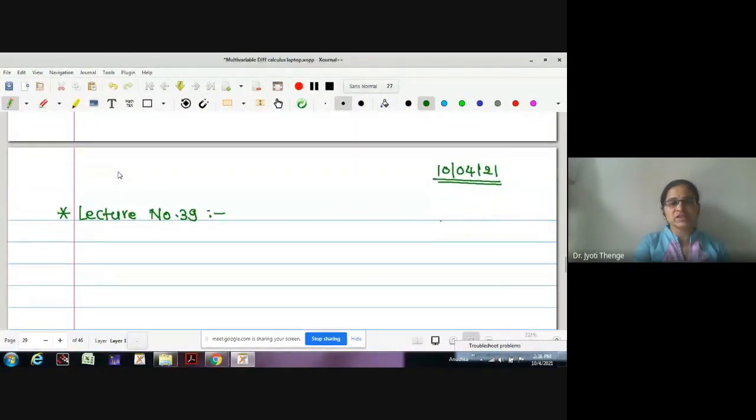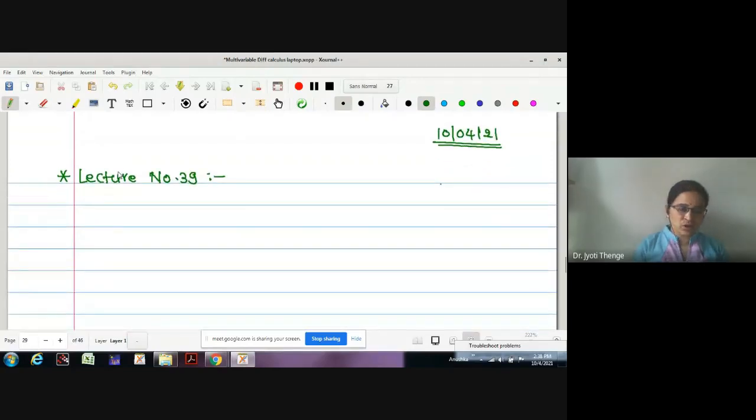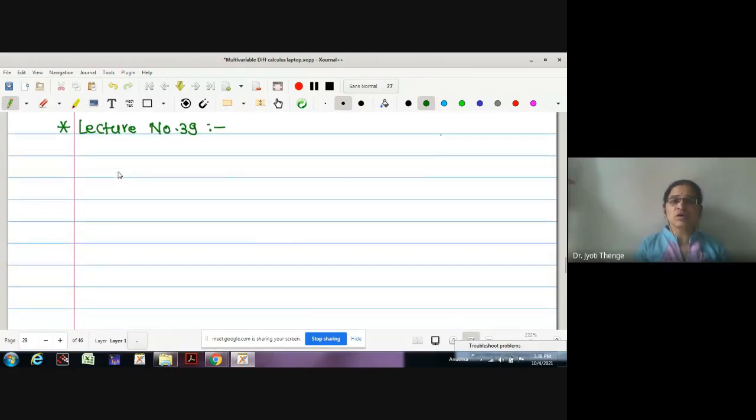Lecture number 39, in which we are going to check the result: if the total derivative of the function at the given point is 0, whether the function is going to be constant or not, because this result holds for the functions of one variable. Now we are going to check whether it holds for the functions of many variables or not. Let me write the statement.